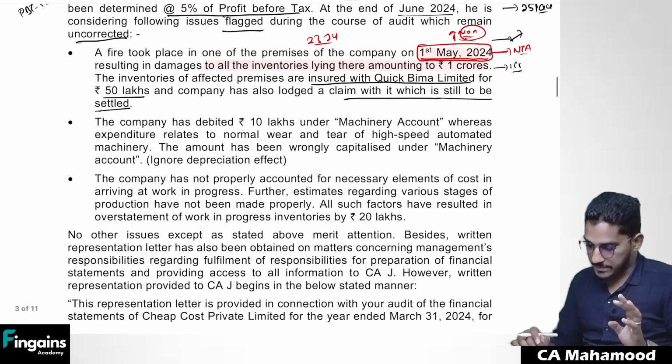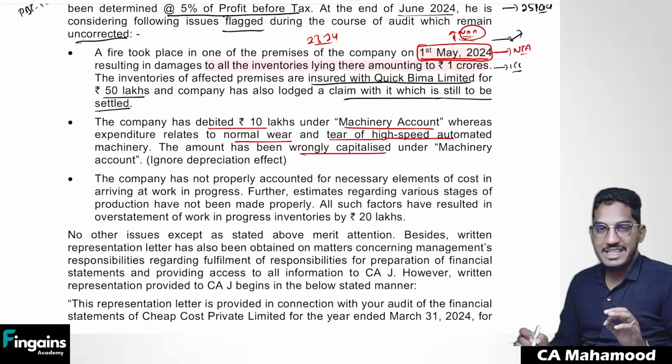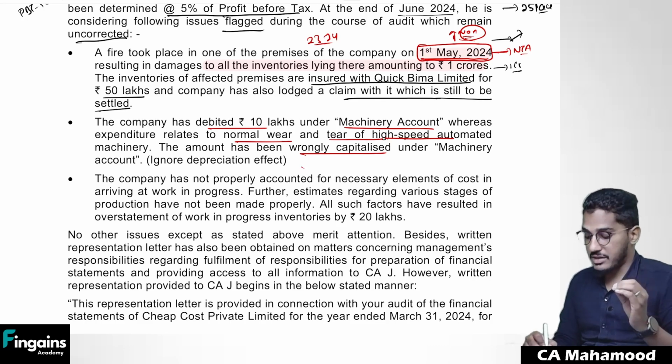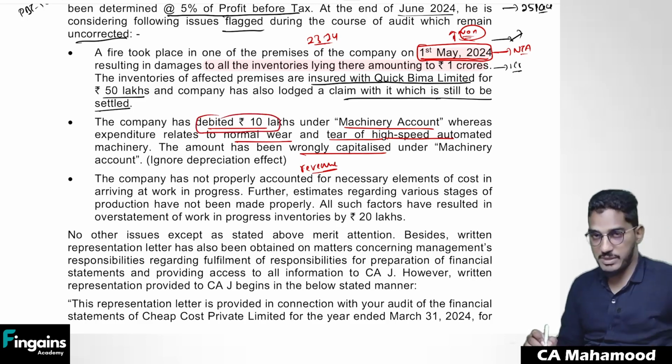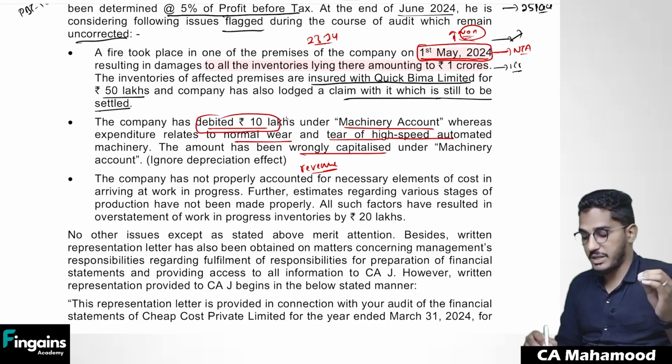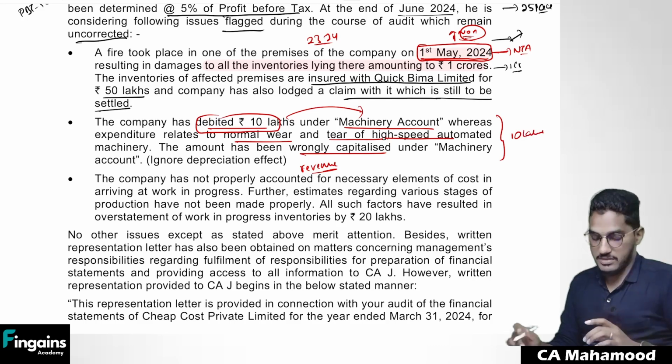Next. The company has debited 10 lakh rupees under machinery account, whereas expenditure relates to normal wear and tear of the high-speed automated machinery, the amount has been wrongly capitalized under machinery account. So they have wrongly capitalized revenue expenditure as capital expenditure. They should have treated this 10 lakh rupees of expenditure as revenue expenditure. They should have charged it to the statement of P&L, but instead of charging it to the statement of P&L, they have capitalized it. So this is clearly a misstatement. 10 lakhs worth of misstatement is there.